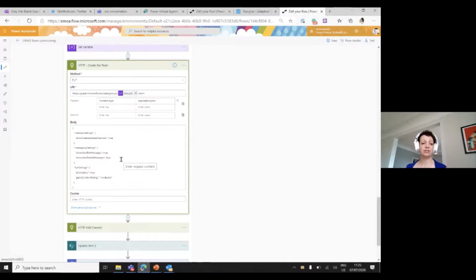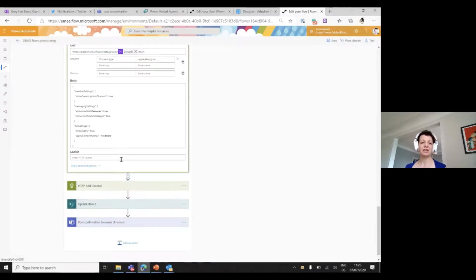I set these values to true because it's best practice that you are able to edit your own stupid typos. But you can choose other values as well.